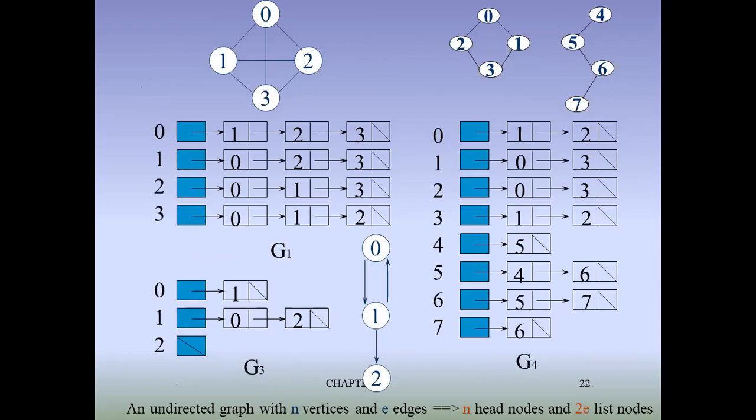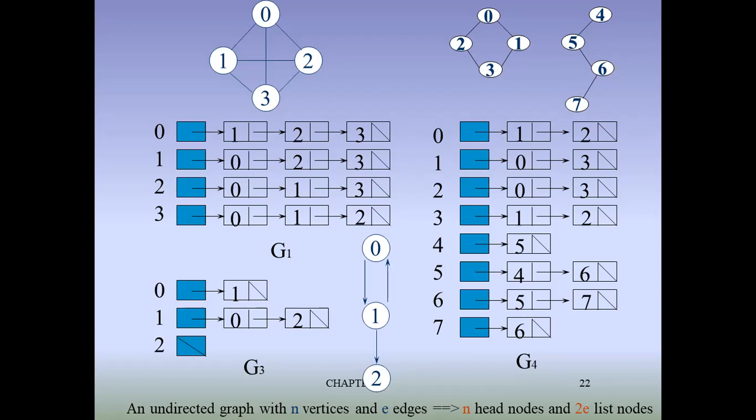Where null comes, there you stop, that is, there are no further adjacent vertices to that particular vertex. Okay, that you can see in G1. If you look, exactly 3 nodes are adjacent to every node. Okay, 0 is adjacent to 1, 2, 3, then 1 is adjacent to 0, 2, 3, like that. If you look at the diagram of G3, who is adjacent to 0? Only 1. And then who is adjacent to 1? 0 and 2. And who is adjacent to 2? No one. Okay, that is a directed graph.